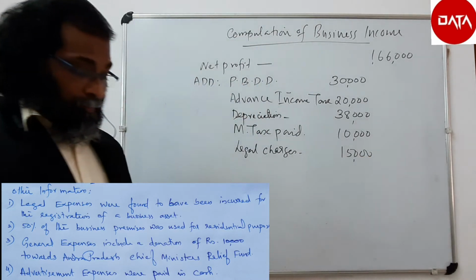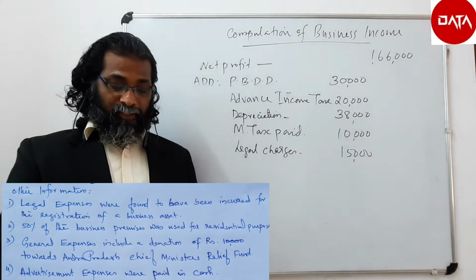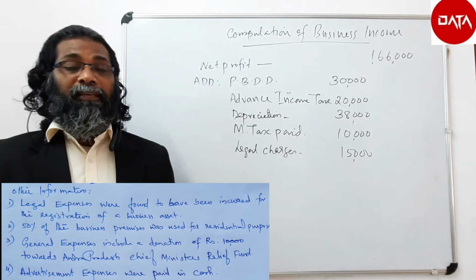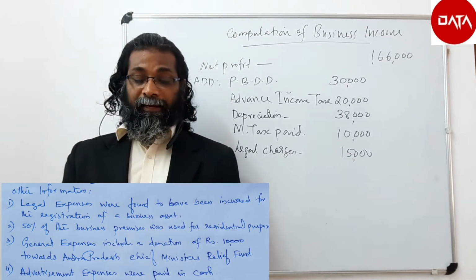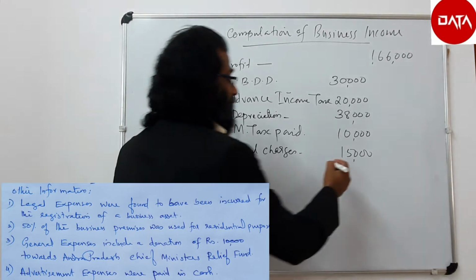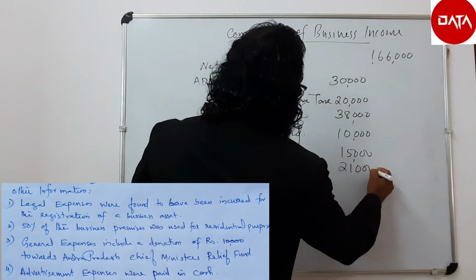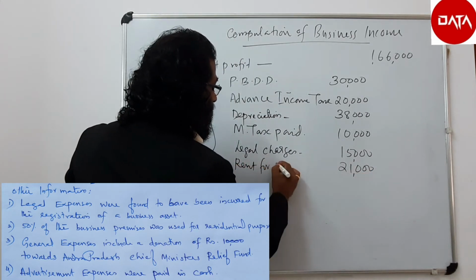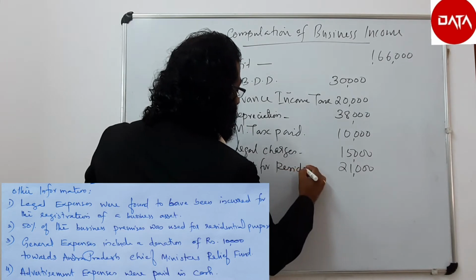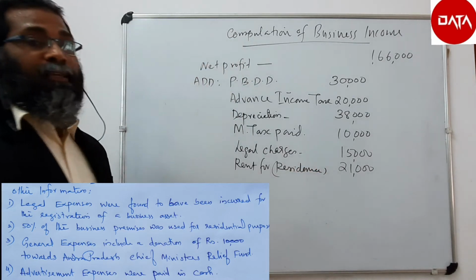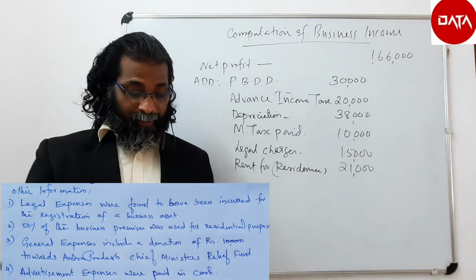Then 50% of the business premises was used for residential purpose, which means 50% of the rent paid, that is 42,000 is the rent and 50% is 21,000. It is personal expenses. Rent for residence, it's a personal expense, to be added back.